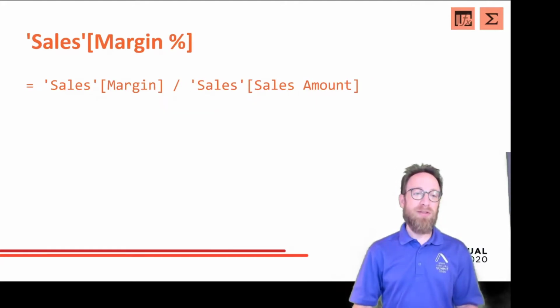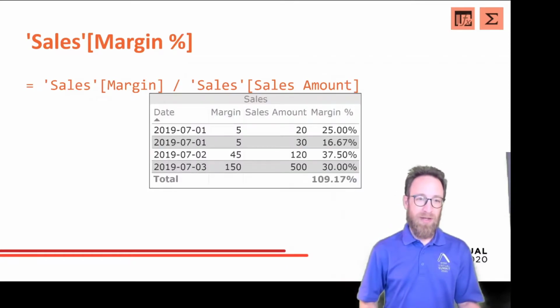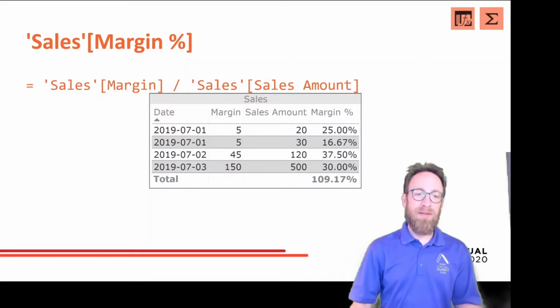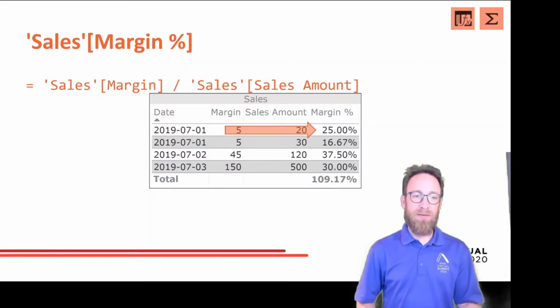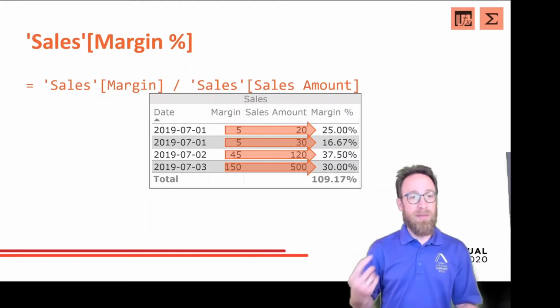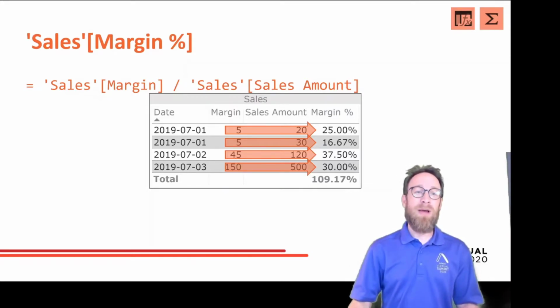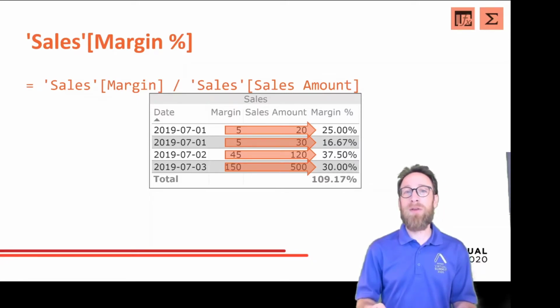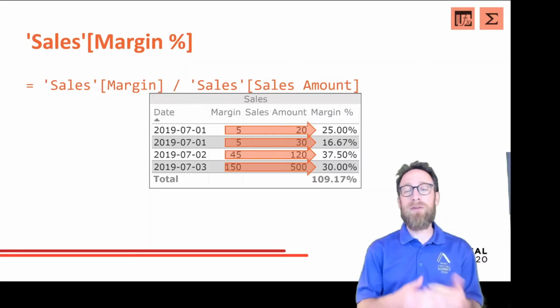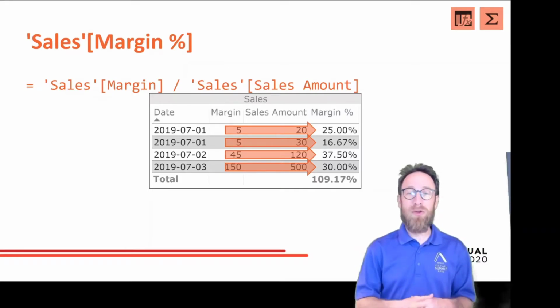Let's take a look at the margin. The margin percentage is the margin divided by the sales amount. If we calculate this, we see 5 divided by 20 is 25%, 5 divided by 30 is 16%, 45 divided by 120 is 37%, and 150 divided by 500 is 30%. Remember what the margin is. The margin is what we earn after we subtracted the costs. So if we earn 100 euros, dollars, whatever, and have costs of 90, then the margin is 10.